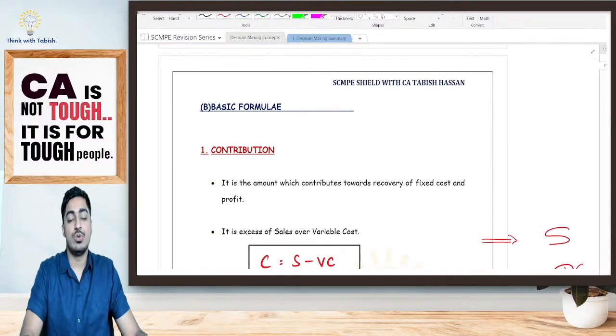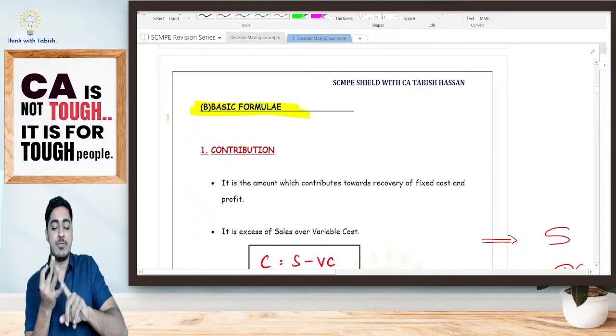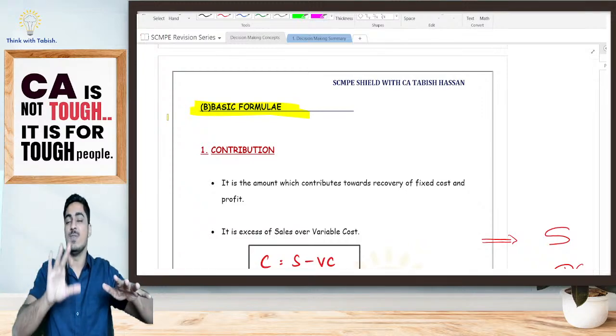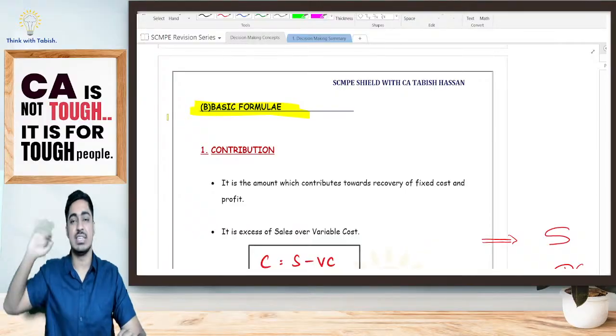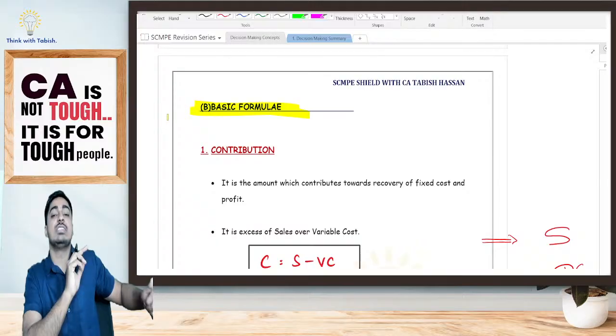Now let us get into the basic formulas of marginal costing. The complete chapter we have bifurcated into three concepts. Concept 1 basics, concept 2 various short-term decisions, concept 3 miscellaneous areas. Concept 1 basics, in that the first part, the basics of marginal costing.